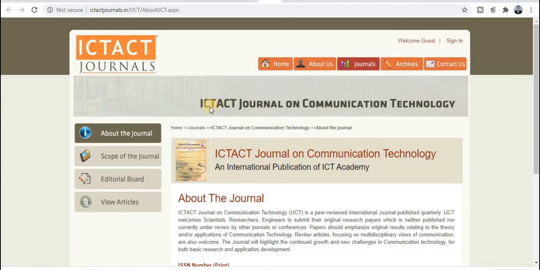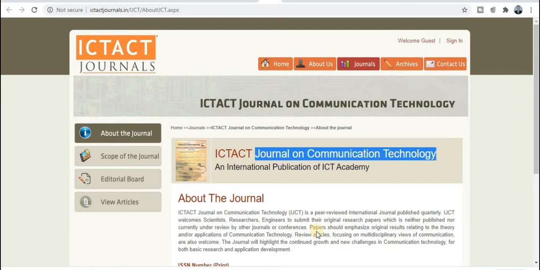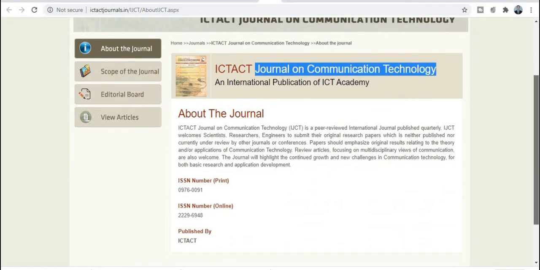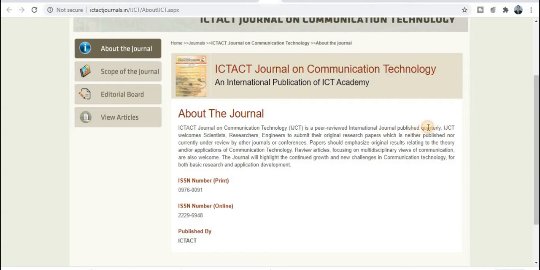This is published by the ICT Journal. This is the journal name, ICT Journal on Communication Technology, an international publication of ICT Academy. This is also a very renowned journal. Now if we want to explore the journal, it is published quarterly.